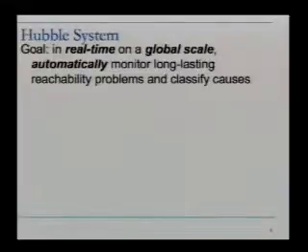Last year at NANOG there was a talk on modifications to BGP that could help address reachability issues during BGP convergence, short-lived reachability issues, and we're not really trying to address that. We're looking just at long-lasting chronic problems. In fact, currently we're just issuing probes every 15 minutes, so we're not even going to see short-lived problems in many cases.